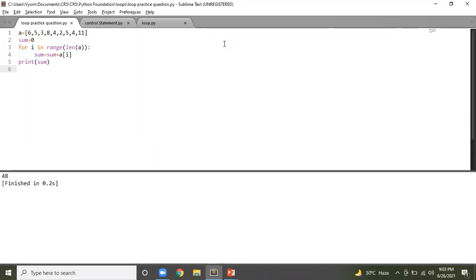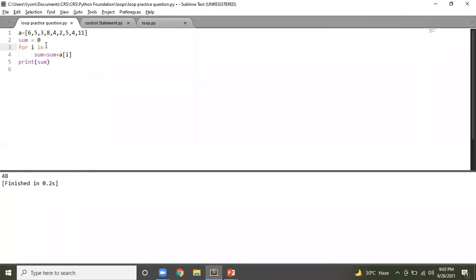So for those of you who are still trying, give it a try. Or I think we're almost done. So let me quickly explain and you guys can give it a try at your home. So this is my list. This is my variable sum, and I'll iterate over this list using my for loop, for i in range, or I can also give L over here, whichever suits you.